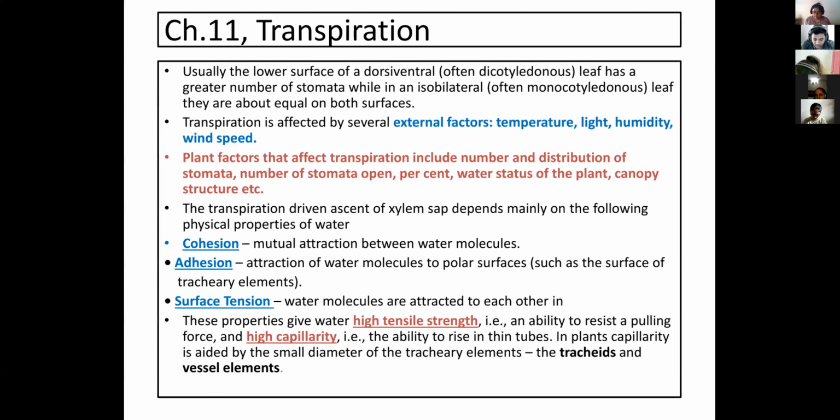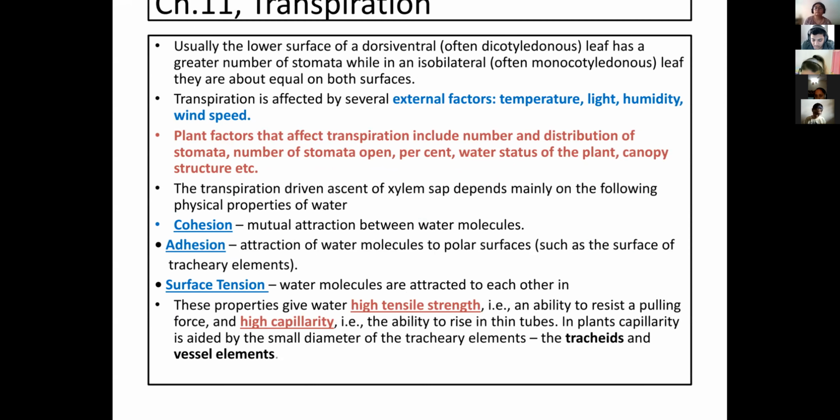Next, right? Transpiration. Usually, the lower surface of a dorsiventral dicot leaf has a greater number of stomata, while in an isobilateral monocot leaf, what happens in monocot? On both surfaces there is an equal number of stomata, right? Now the cobalt paper test we discussed: if you keep cobalt chloride paper on a monocot leaf, on both surfaces you will get the same color. You will not get dark and light shades; it is pink, the same intensity of pink color, right?